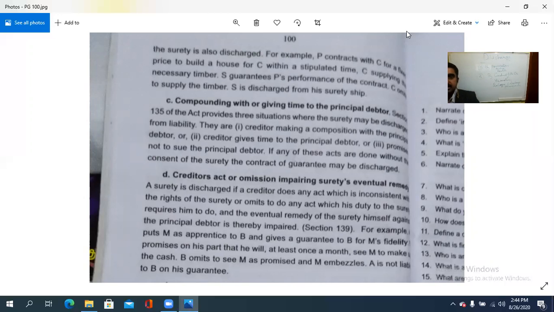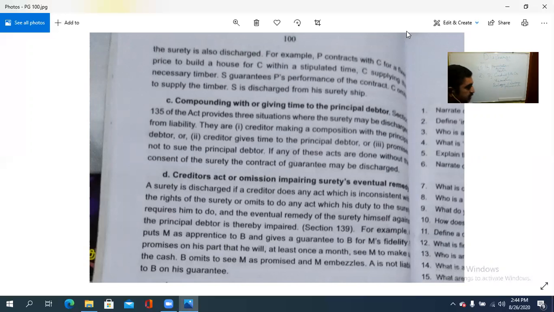അപ്പൊ എന്ത്? S is also discharged because the principal debtor is to be released at the next moment. The surety is also to be released from discharging the thing, or he will not be liable. Surety will not be liable if the principal debtor is released. So that is the second case, isn't it? That is release or discharge of the principal debtor. That the principal debtor discharge ആയാൽ at the same moment surety also will be released.